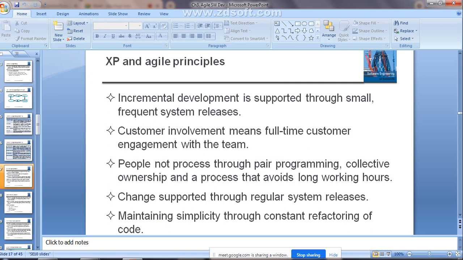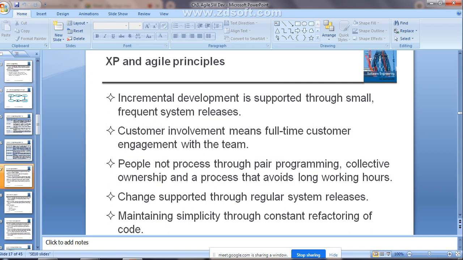Then maintaining simplicity through the constant refactoring of the code. These are what we are combining, right? The agile method principles we have already seen in yesterday's class, how those will be met by using extreme programming. The same 5 agile principles are going to be met by the extreme programming that we are seeing here, right?